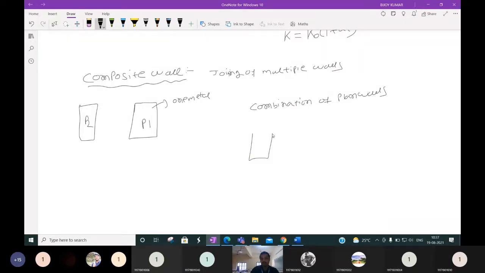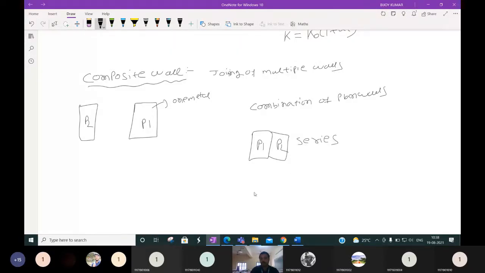Series means what? P1 will be there, and when P1 ends, we connect P2, like the welding we are doing. Two things we are welding. Suppose two metals are there, then there will be two layers or two plane walls. Two plane walls we connected in series.